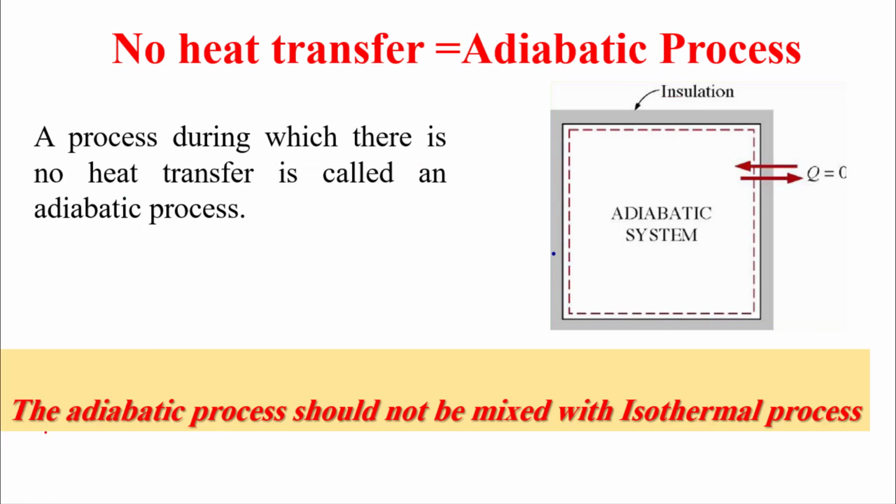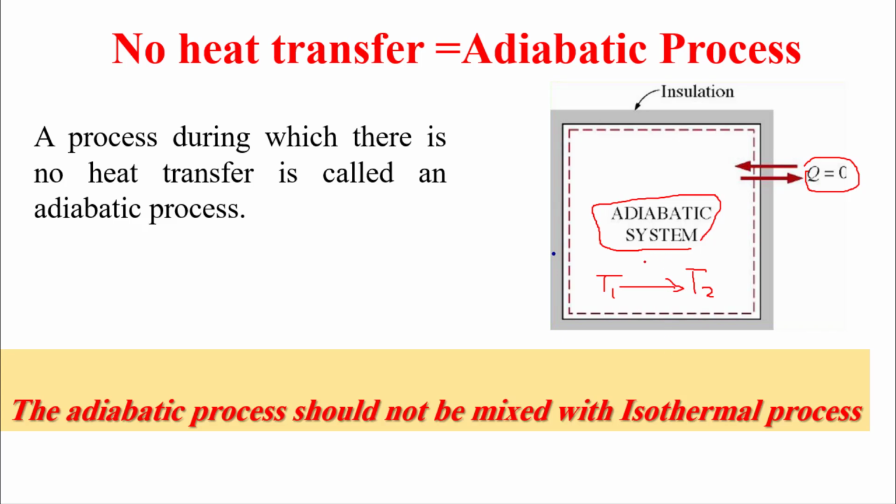This is an example of isothermal. Now an example of adiabatic. This is a very good example. In an adiabatic system we don't have any Q crossing the boundary, but at the same time the temperature inside the system between states 1 and 2 may vary. The temperature will not remain constant. Why?